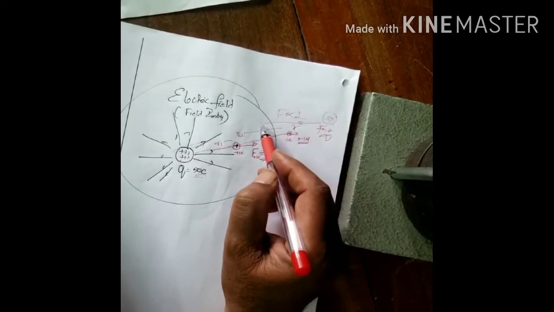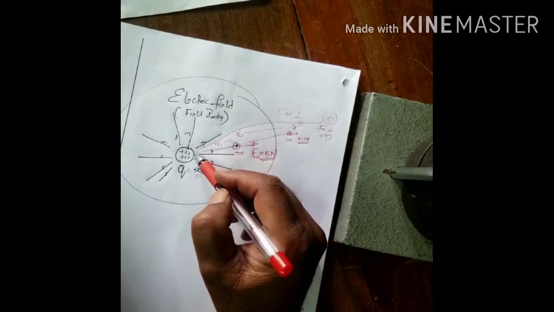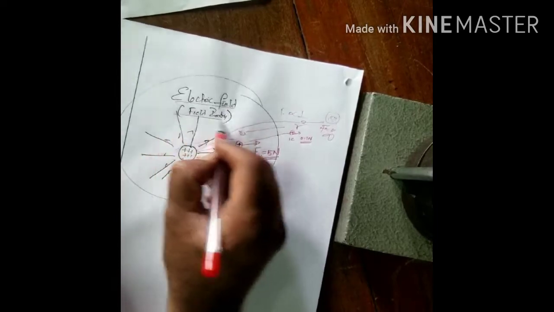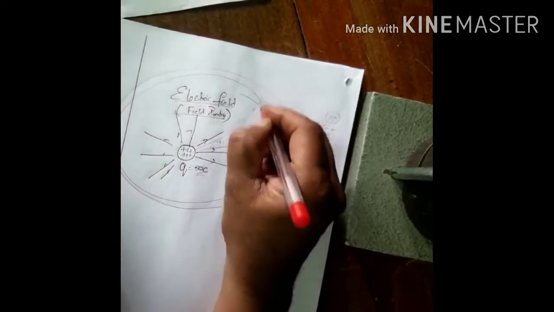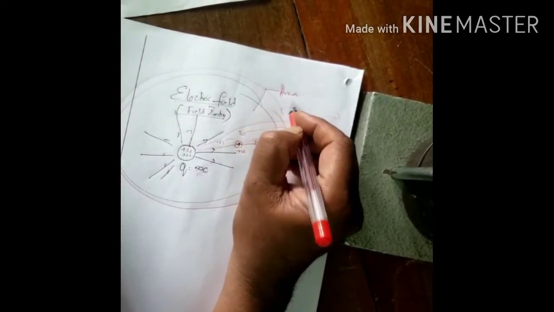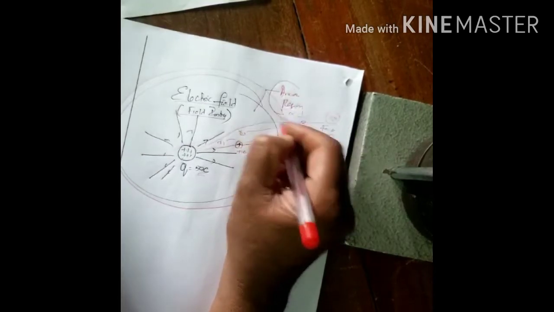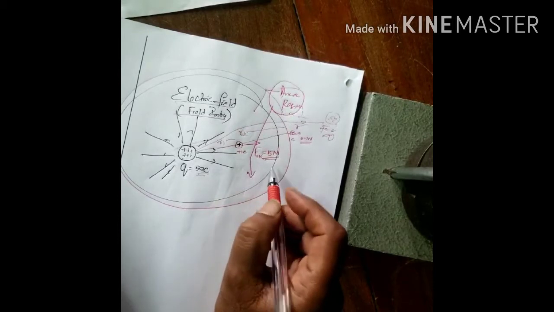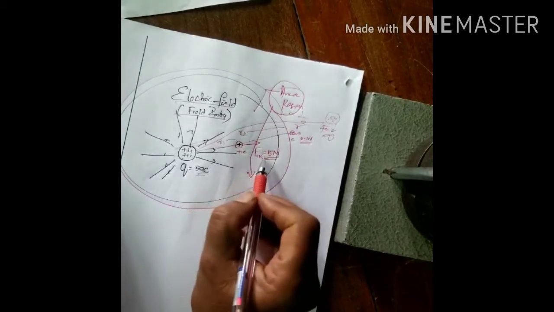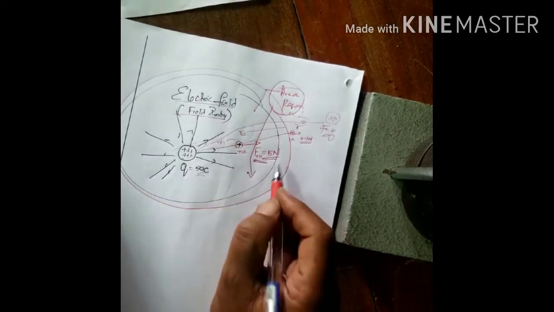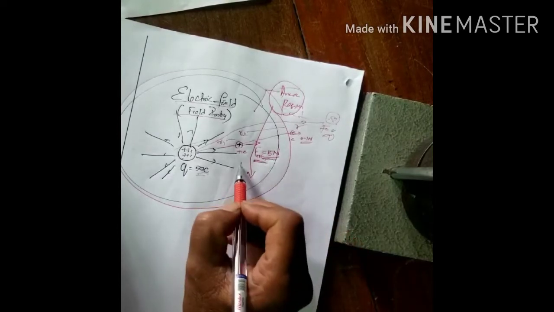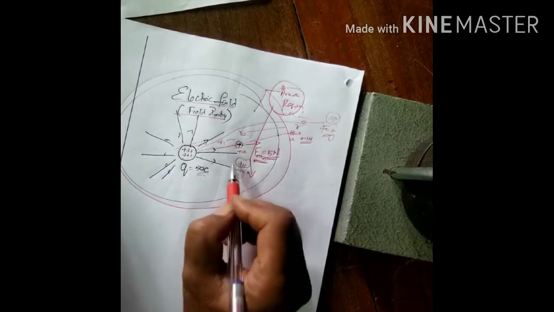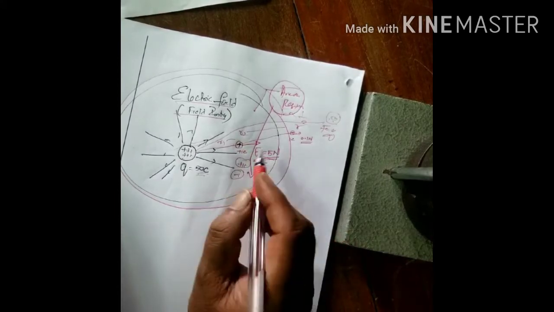As you come closer and closer, what will happen? Force of repulsion will be more. Understood? Therefore, what is the electric field? The electric field is the area or region around which electrostatic effect is felt, or electrical effect is felt. What is the electrostatic effect here? It experiences the force of repulsion in this case. We keep a unit positive charge. We assume always a unit positive charge like this.